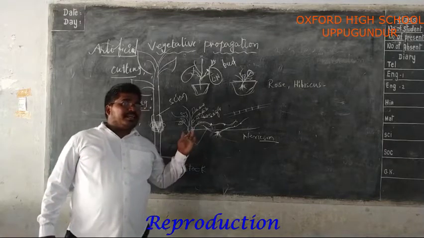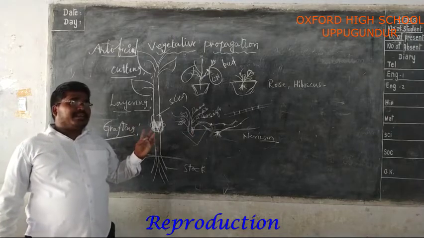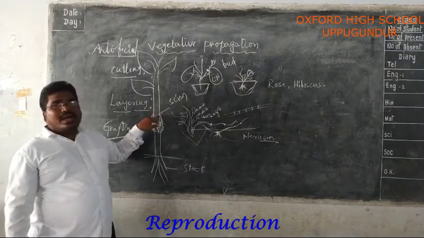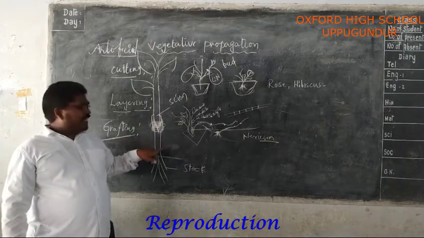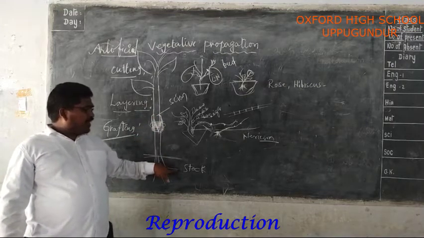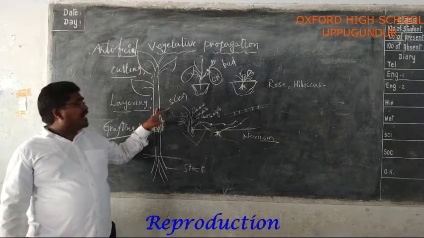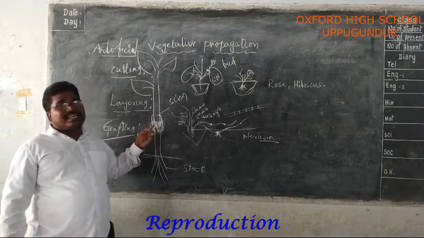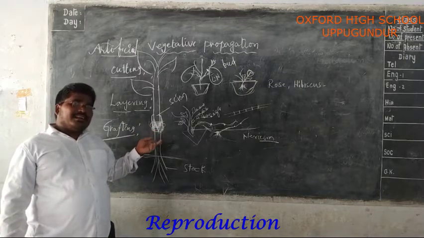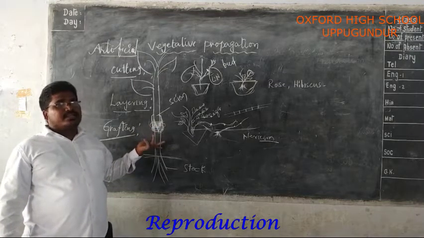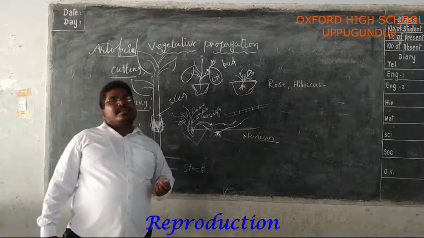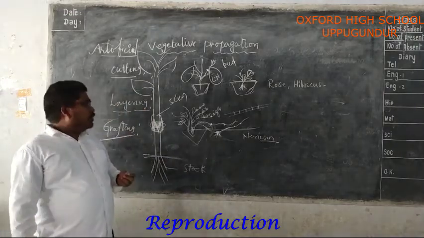Grafting is the process where two stems are joined together in such a way that they both grow as a single plant. The stem which is attached to the soil is the stalk, and the stem which does not have roots is the scion. Both the stems are tied with twine thread and covered with a polythene bag. This is the process by which we can develop more desirable characteristics of flowering plants and fruit plants.